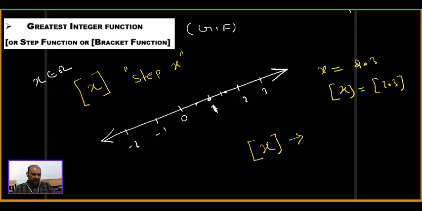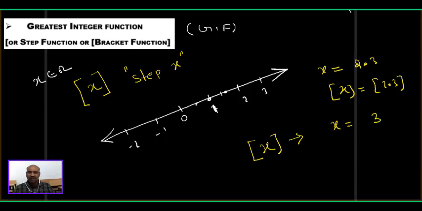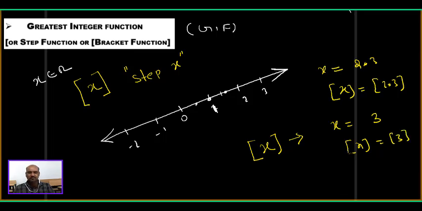Or if x is taken as 3, what is step x? What is step 3? I want to explain now. Okay. So if x is taken as 2.3, where is the 2.3? Somewhere here, 2.3.